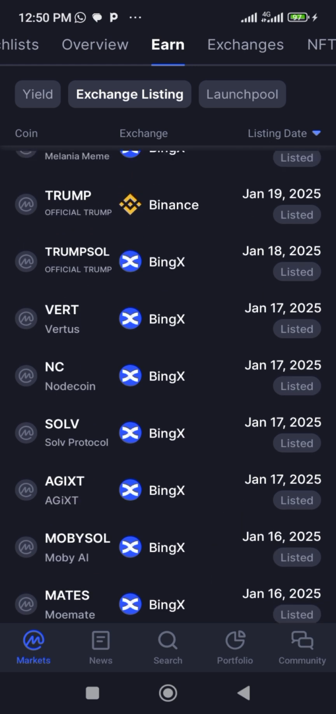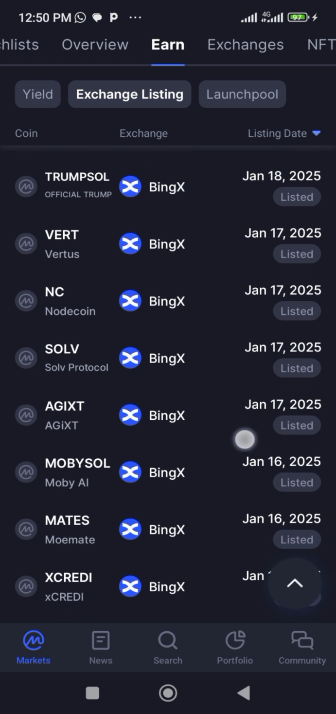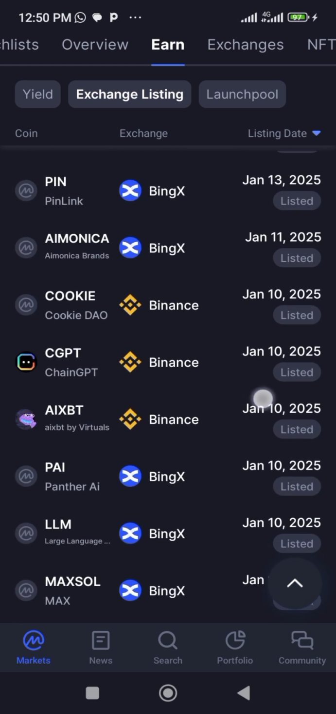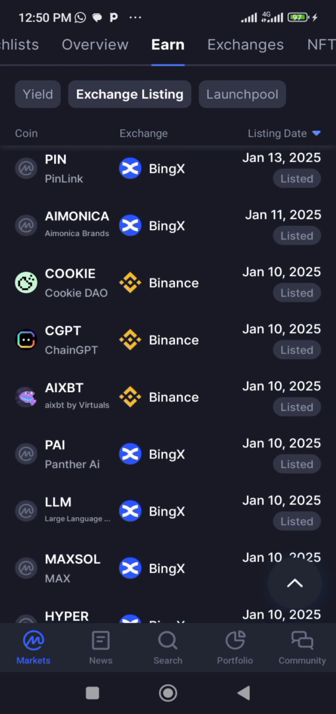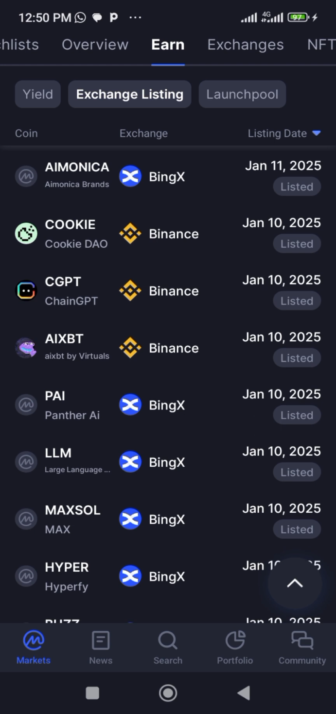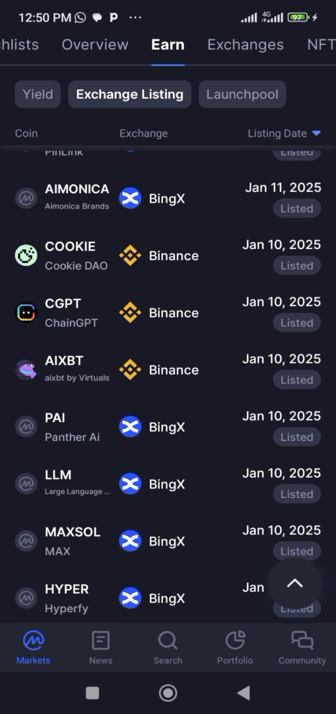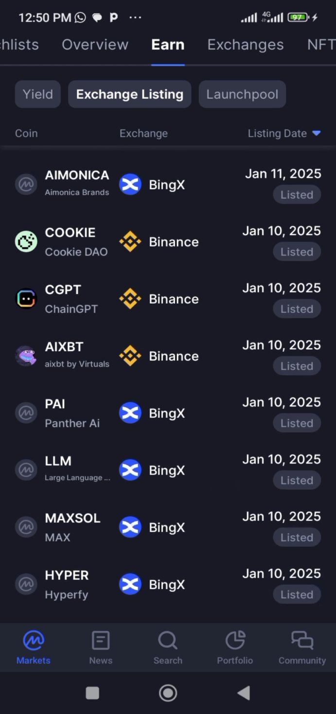So without wasting much time, let me do a quick example to show you, for you to understand. Okay, for instance, let me look for, okay, can you see this cookie? Cookie was listed on Binance on the 10th of January 2025. Assuming you catch up on this coin earlier, that Binance is about to list it on the 10th of January 2025, what you do is to go and look for other exchanges to see if the coin is already there.